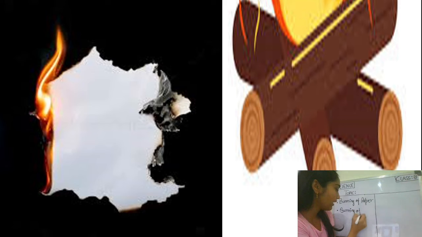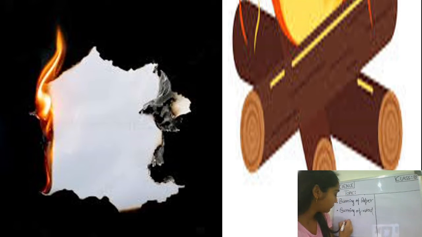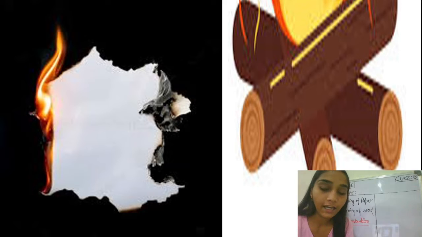So students, if I ask you what is the process which is involved in the burning of a paper or in the burning of a wood? So what will you say? Yes, very good. You all are right. It is the process of combustion which is involved in this, the burning. Very good students. Because it is giving off heat and light and oxygen is also involved over here.